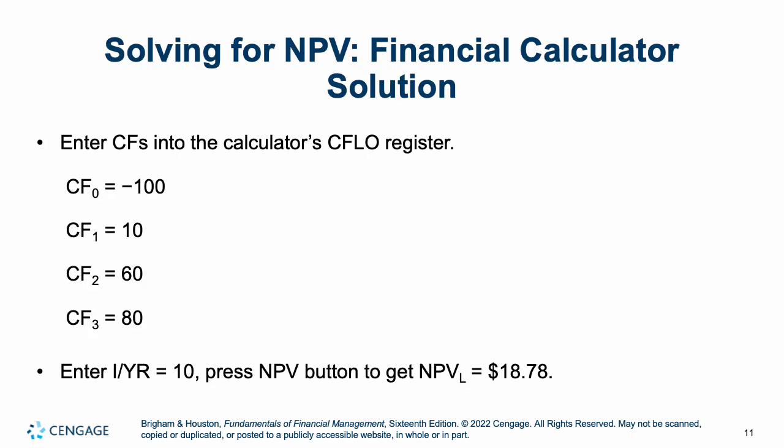If you wanted to use a financial calculator, this is how you would do it. You would enter them into the cash flow register, enter your interest, and hit your NPV button. Financial calculators are perfectly fine to do this as well. I would just recommend for ease of use Excel, but if you want to use a financial calculator, you're welcome to. You'll get the exact same answer.